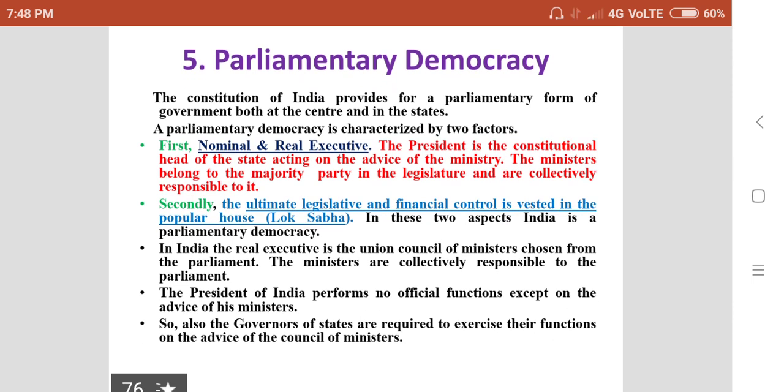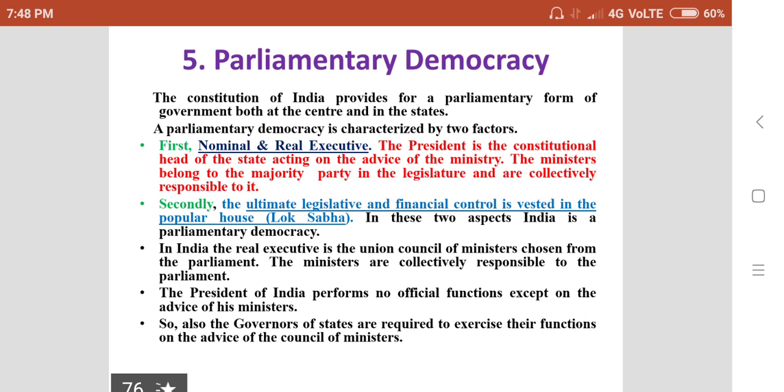A fifth feature, parliamentary democracy. The Constitution of India provides for a parliamentary form of government both at the center and in the states. A parliamentary democracy is characterized by two factors.